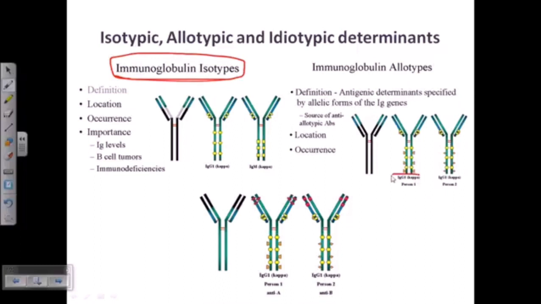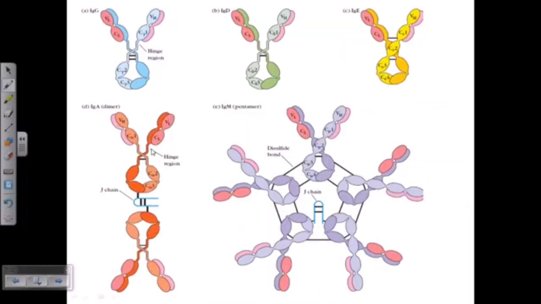If you take an immunoglobulin from you, it will be different from the immunoglobulin we take from me. For the third kind, the idiotypic, if we take the immunoglobulins from my cells only, then all these immunoglobulins will be different even inside my own body. They are idiotypic, so they are much more versatile. As we go from isotypic to allotypic, and finally from allotypic to idiotypic, we are going toward much more specificity, right? Much more specificity. So this is the actual concept.